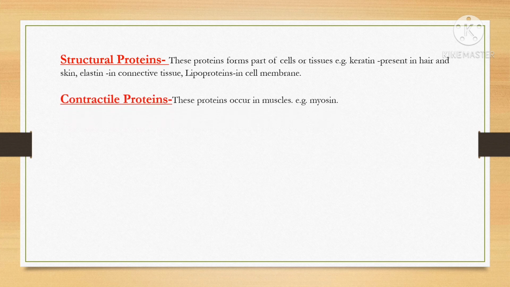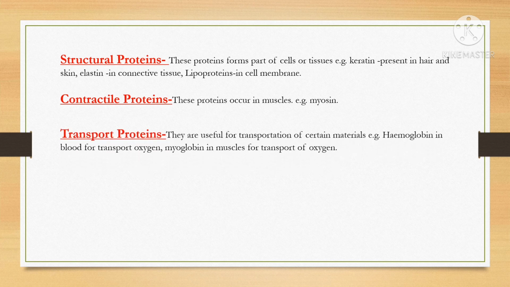Next are the contractile proteins. These proteins occur in muscle. An example is myosin. Transport proteins are useful for the transportation of certain materials. An example is hemoglobin, which helps to transport oxygen through the blood.